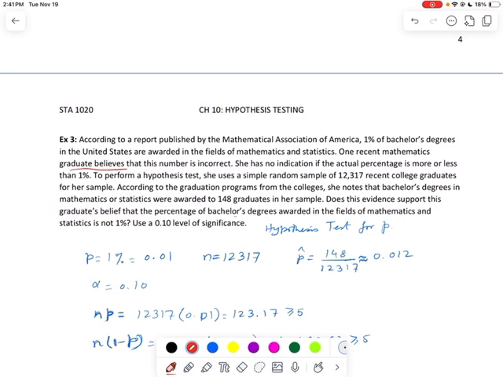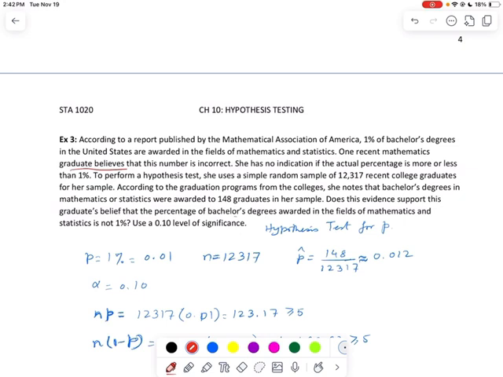Okay, so you see the word believes here. Probably it's hypothesis testing. That should start putting some doubts in your mind that probably it's hypothesis testing. She has no indication if the actual percentage is more or less. So the question is not saying that the percentage is actually more or less. So what does that mean? It could be more, it could be less.